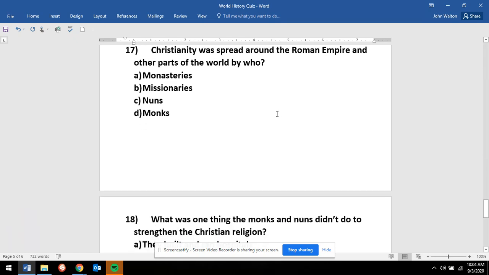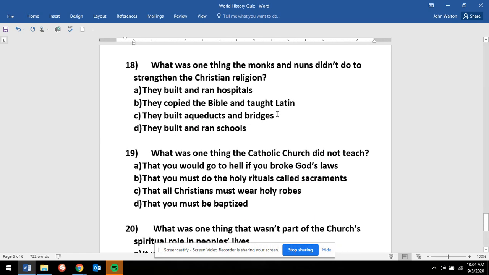Christianity was spread around the Roman Empire and other parts of the world by who? A. Monasteries, B. Missionaries, C. Nuns, D. Monks? 18. What was one thing the monks and nuns didn't do to strengthen the Christian religion? A. They built and ran hospitals. B. They copied the Bible and taught Latin. C. They built aqueducts and bridges. D. They built and ran schools.